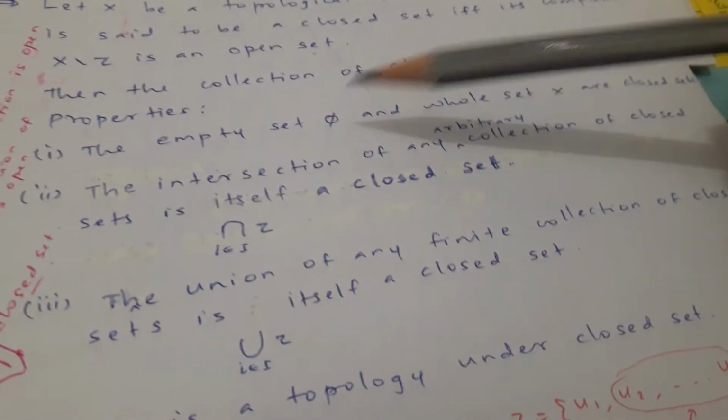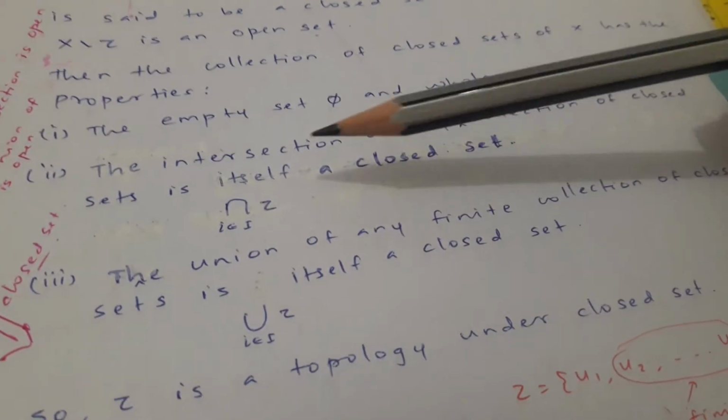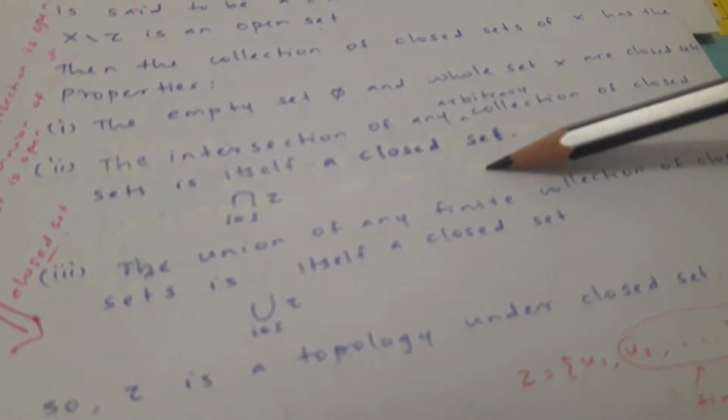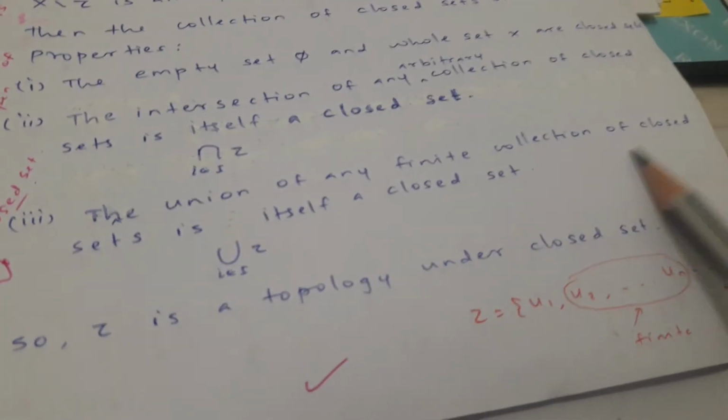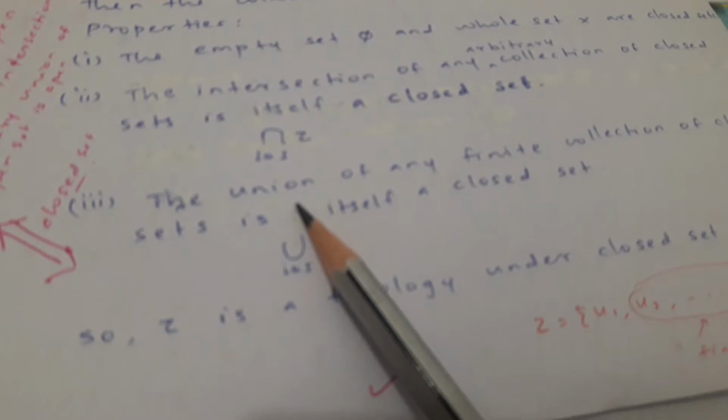Next, the intersection of any arbitrary collection of closed sets is itself a closed set, that is, the intersection over i in I of tau_i. Third, the union of any finite collection of closed sets is itself a closed set, that is, the union over i from 1 to n of tau_i. So tau is a topology in terms of closed sets.